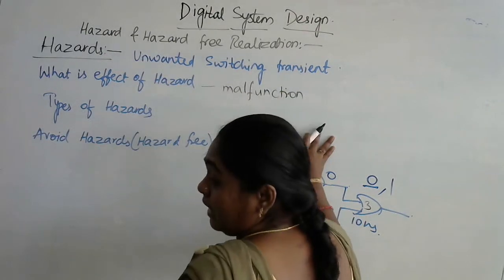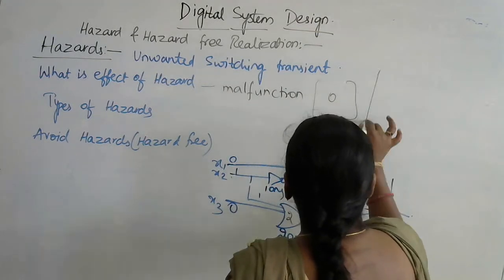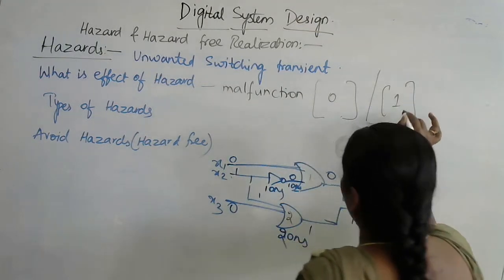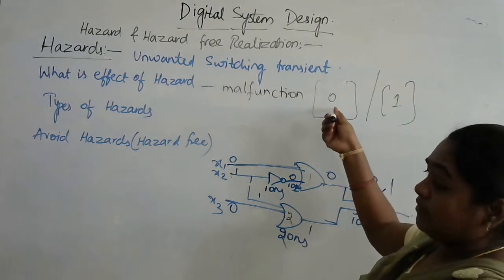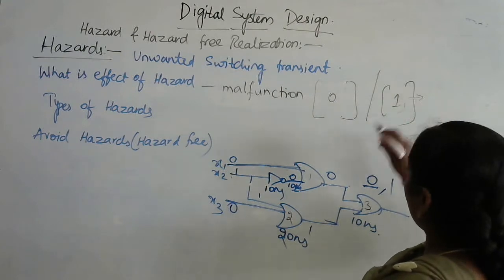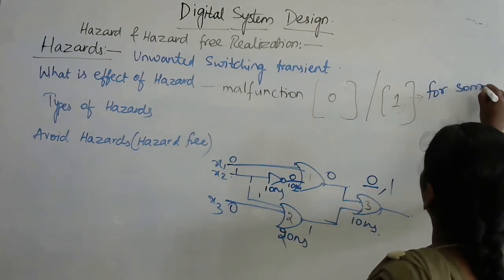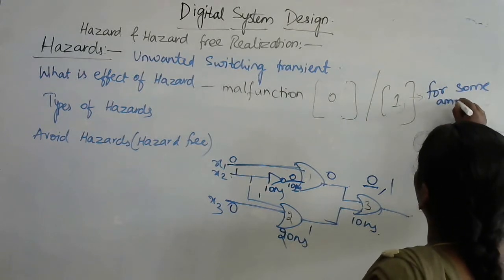What is meant by malfunction is, instead of having the output actually 0, now it will be having output as 1. Instead of a 0 value, it will have 1 for some amount of time, not for the complete time.